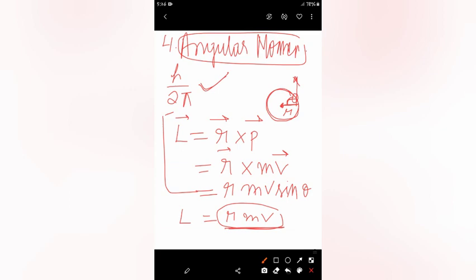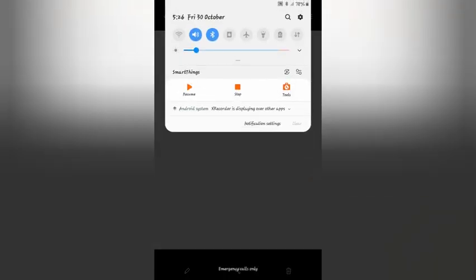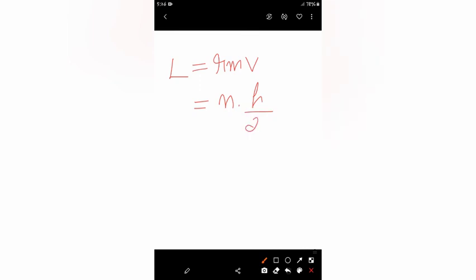So finally, the fourth postulate, what you need to remember is that an electron can move only in those orbits whose angular momentum L is equal to m v r, an integral multiple of n h upon 2 pi.